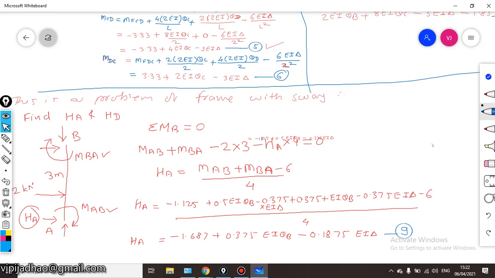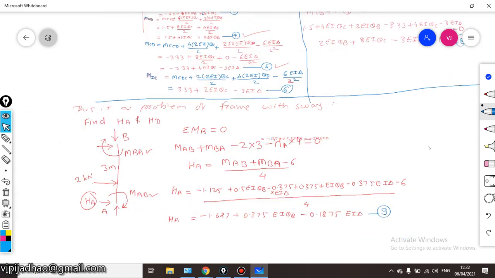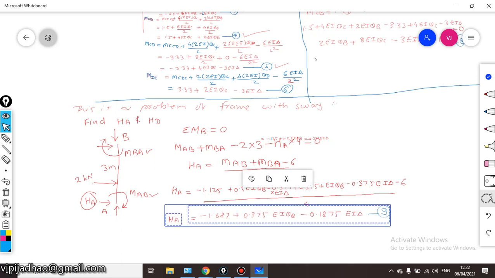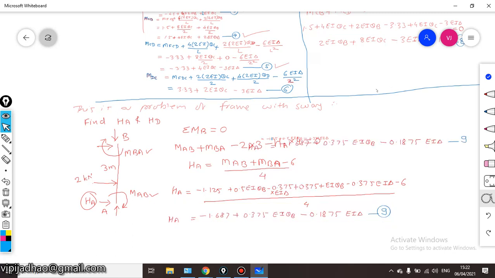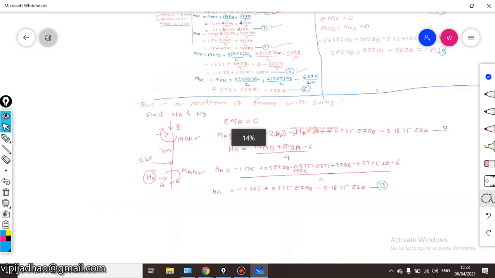I'll copy this particular additional equation of equilibrium in the previous step. Just a minute.